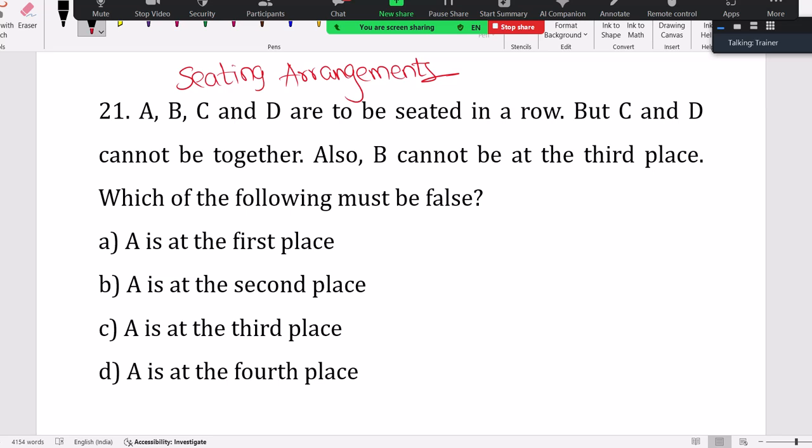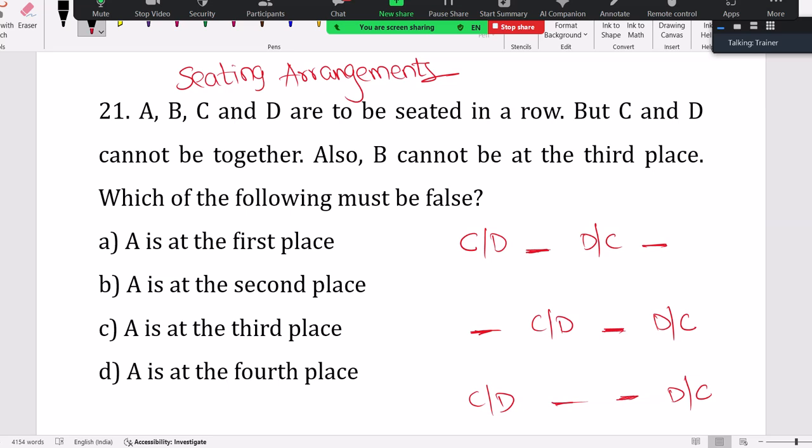So what's the answer? So here, if you observe, 4 slots, right? Okay, good question actually, because why I'm giving time is you need to do trial and error. You can't directly attack it. Okay, C and D are not together. So among 4 slots, C or D here, D or C, this blank, or this is C or D, this slot is D or C, or C or D here between 2 slots, here D or C. See, 4 slots, so here 1 slot empty. These are all different possibilities.